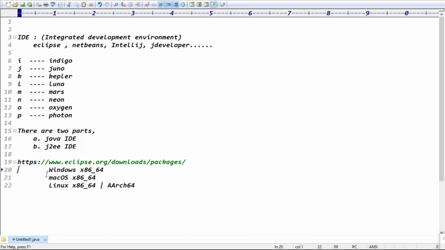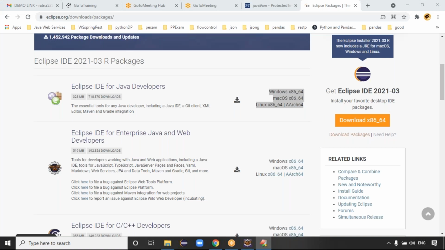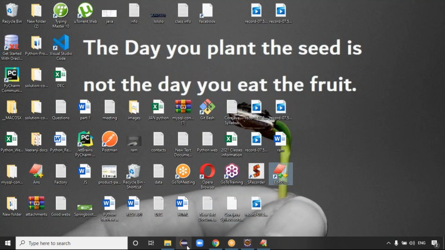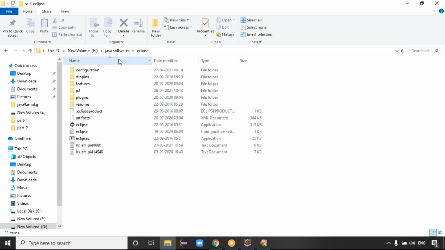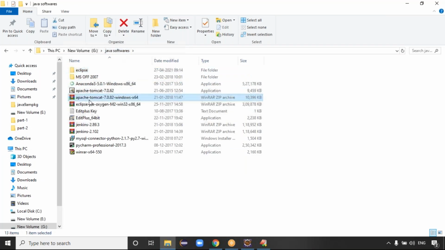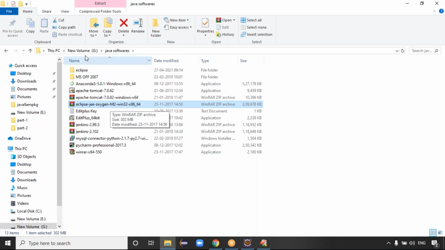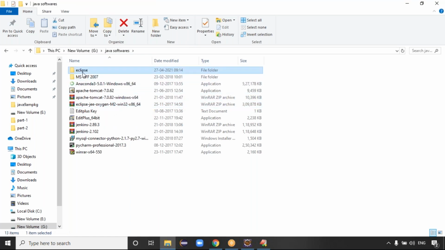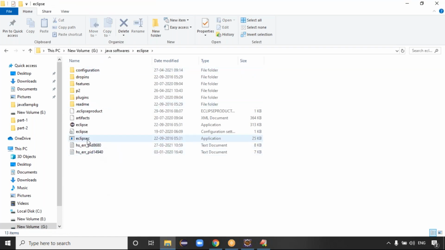Good, guys. In my system, I think the JEE Eclipse IDE is downloaded. Guys, once you extract the file, you'll get this symbol, right? See, this is Java software. I have the Eclipse IDE like this, guys. Once you extract this file, you'll get Eclipse like this. This is my Eclipse IDE. Just double click on this file.